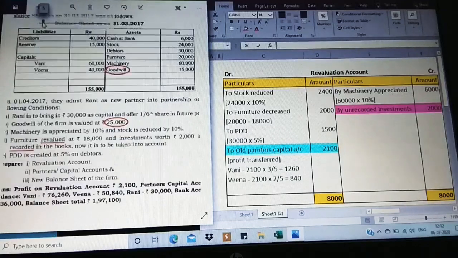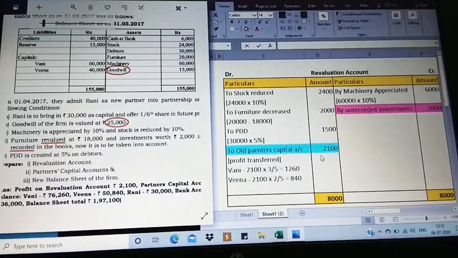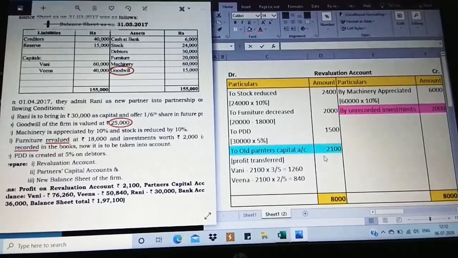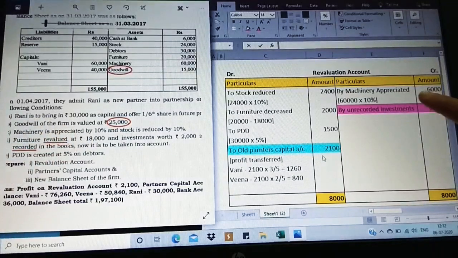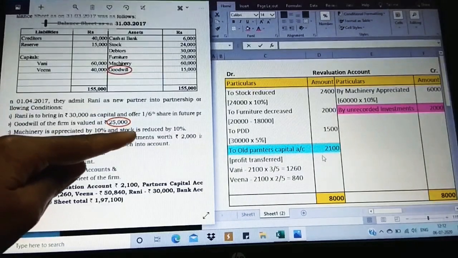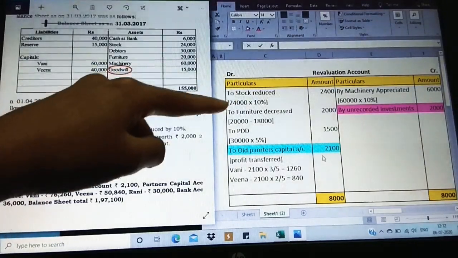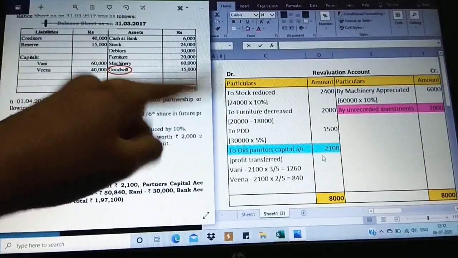Just observe the question on the adjustment. I have actually increased the size of that. It is zoomed. Yes, observe it. Machinery is appreciated by 10%. So appreciation goes on the credit side. So on the credit side, I've taken the calculation. Next, stock is reduced by 10%. So I've taken the calculation on the debit side.